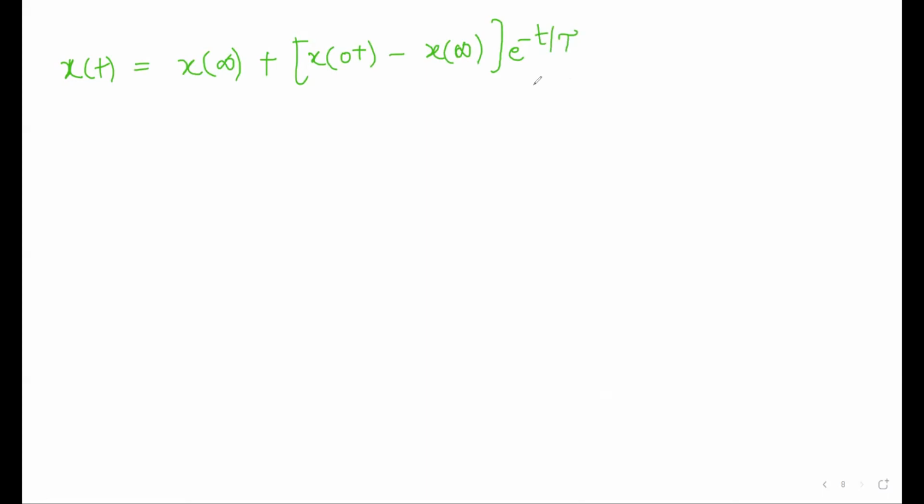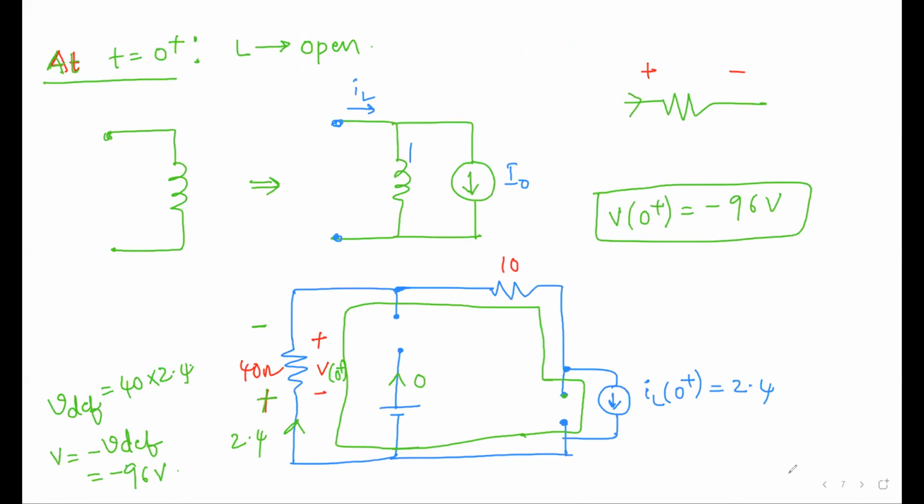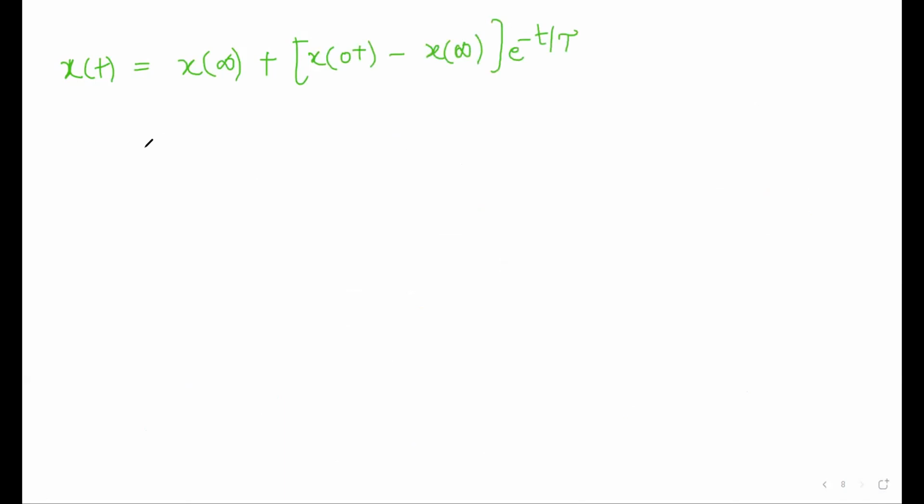For this case, first and foremost, we have to find x of infinite. X of infinite is nothing but the steady state, not the 0 minus, but at t is equal to infinite. What happens at t is equal to infinite? The inductor will again be short circuited. After the switch is opened, after a long time, we have to check.